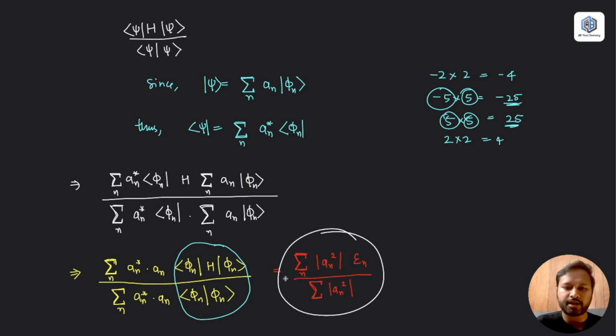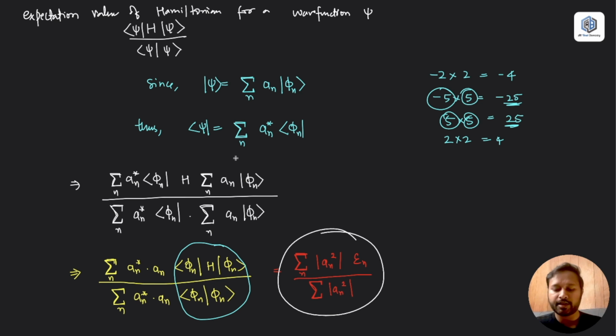This is some value which we have calculated, and this is nothing but the expectation value of the Hamiltonian for a wave function psi, when you are operating it on the wave function psi.